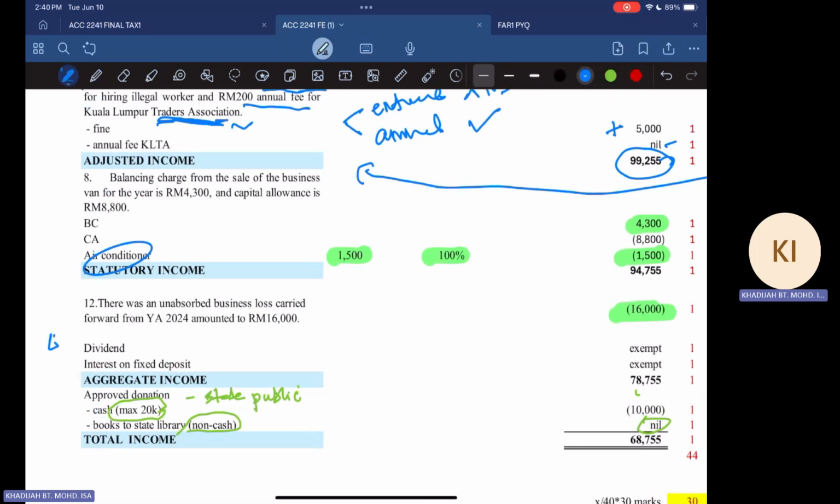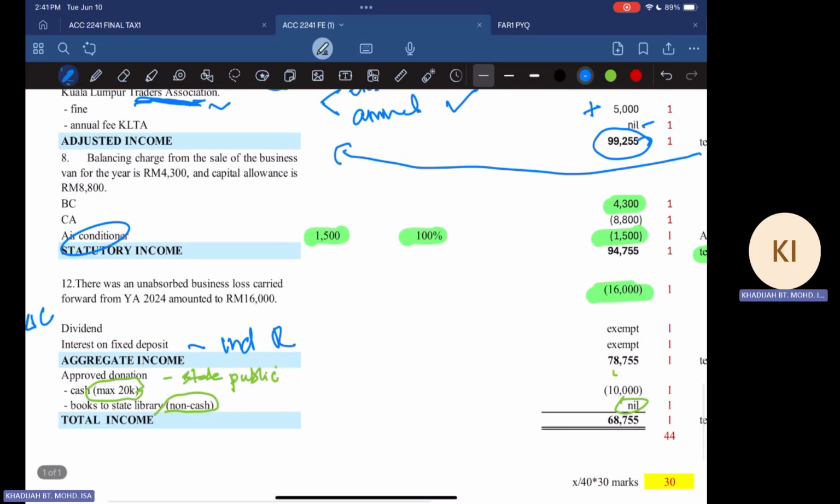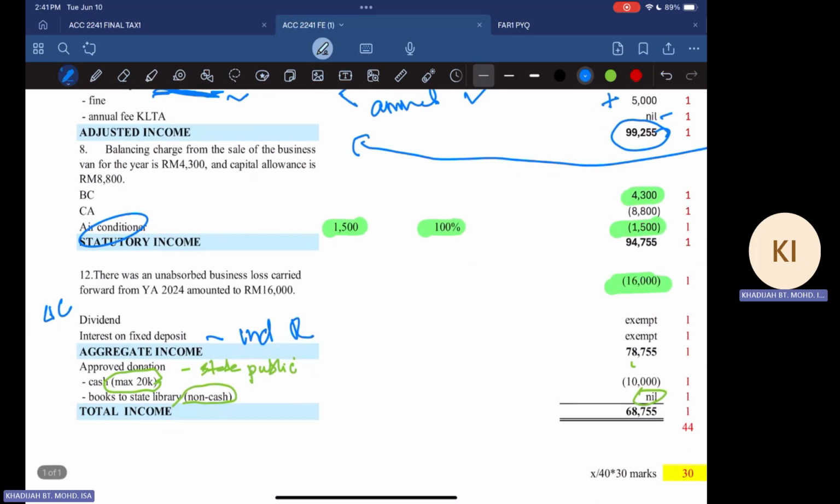Okay. And now come to your section 4C income. Here, you have a dividend under single tier, which is exempted. And for an individual resident, interest on fixed deposit is also exempted. But later, when you do company in your Tax 2, for a company, the interest on fixed deposit is taxable. Only for an individual resident is it exempted, right?